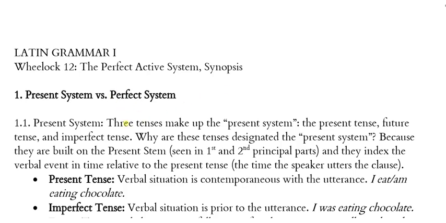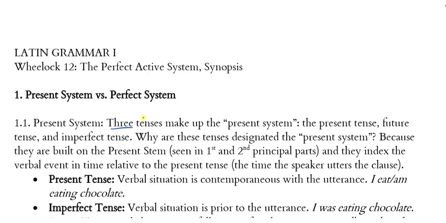The present system has three tenses that make it up: the present tense, the future tense, and the imperfect tense. Now, why are these tenses designated the present system? The reason is that they're built on the present stem, which you find in the first and second principal parts. Recall that to get the present stem, in order to create, for example, the present imperative, you take the infinitive from the second principal part and you chop off the re ending, and you've got the present stem, right? So this is one of the reasons this is called the present system: we're using the present stem.